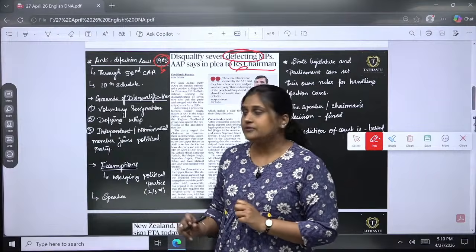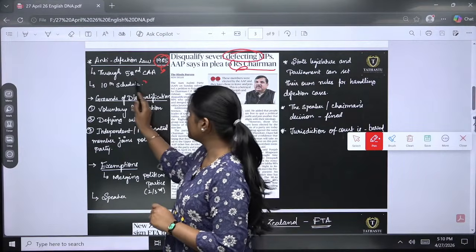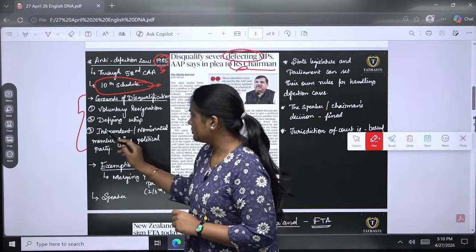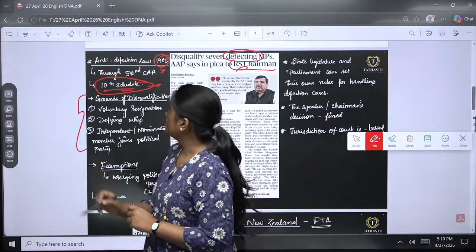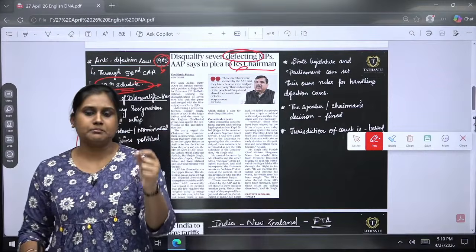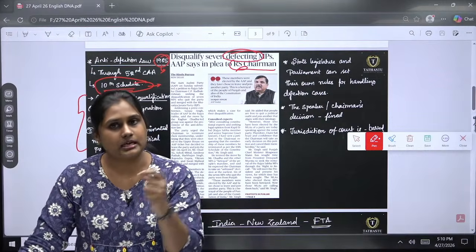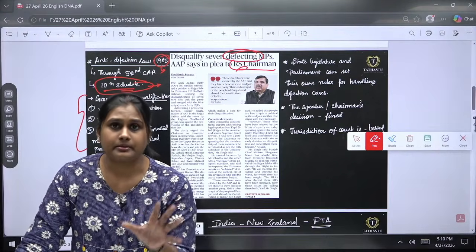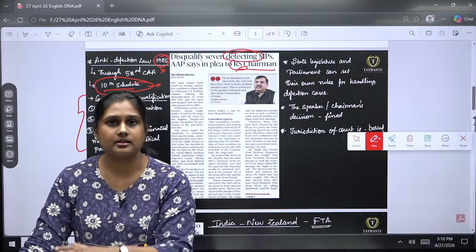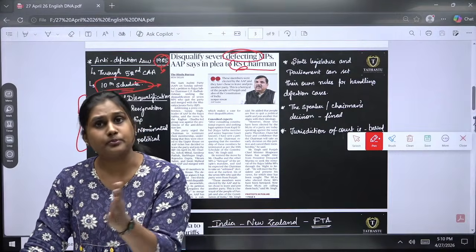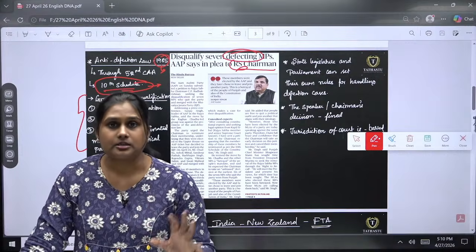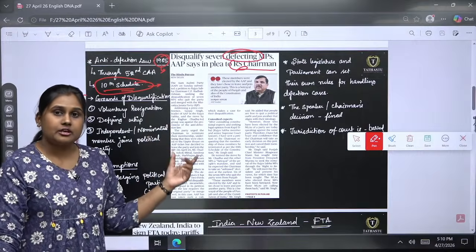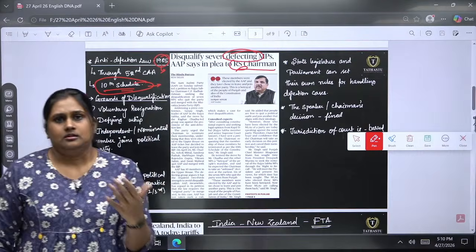Here in the 10th Schedule, we are first going to see the grounds of disqualification. We all know what the anti-defection law is. If any member, any MP, be it Rajya Sabha or Lok Sabha, shifts their party after the election or during the government's tenure, they will be disqualified under certain conditions.